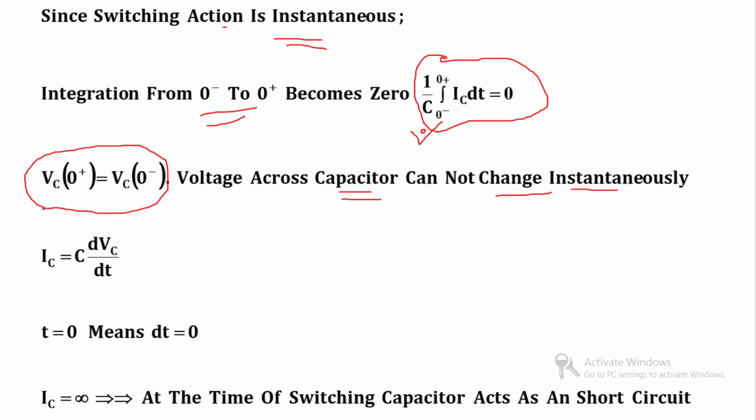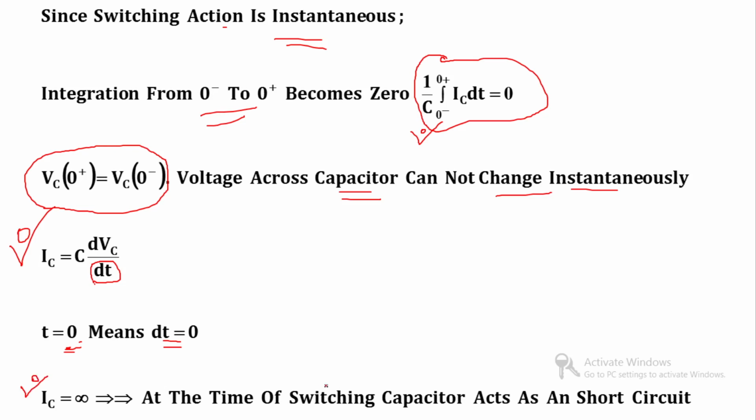From that we can find the current through the capacitor. IC is equal to C dVc by dt. Now put t equal to 0, so dt is also equal to 0, and this IC becomes infinite.